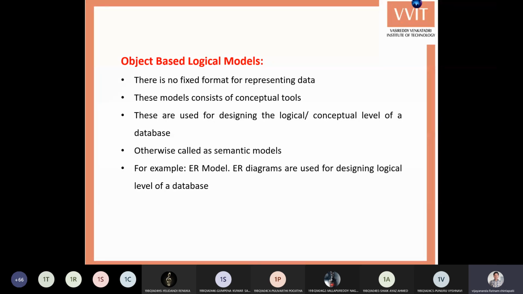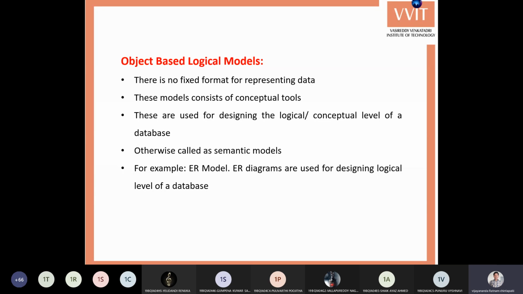So before trying to create the actual data, this is an object-based logical model. Here there is no fixed format for representing, and this model is purely conceptual. It is also called a semantic model, and it exists only on pen and paper. The best example for this object-based model is the ER model.